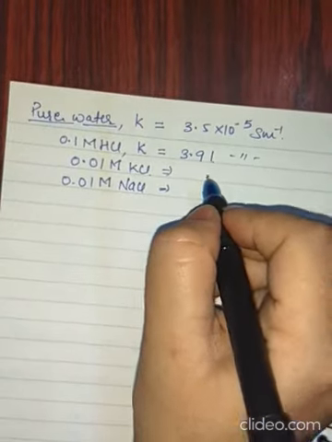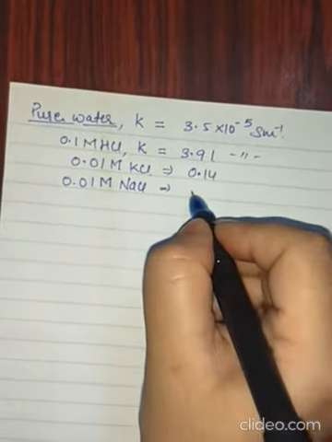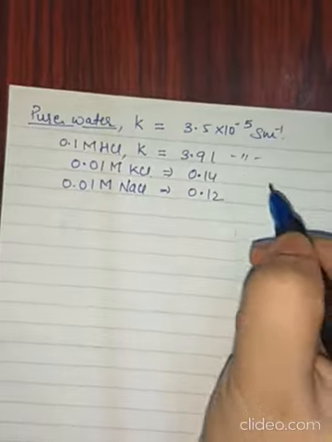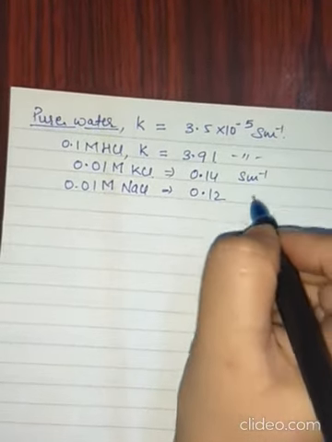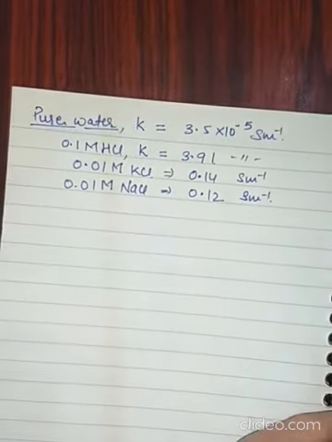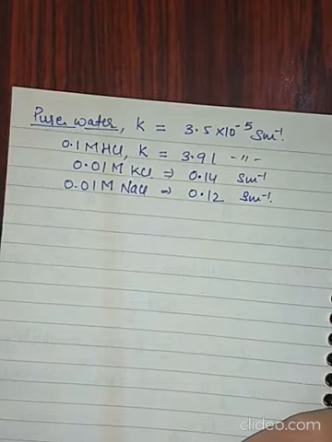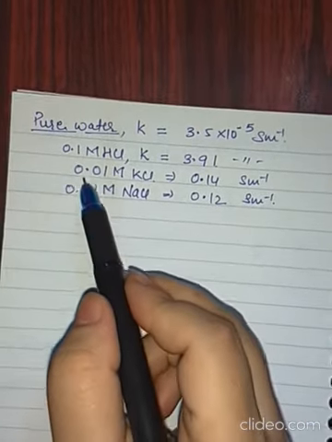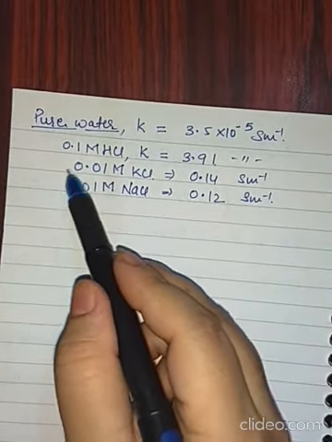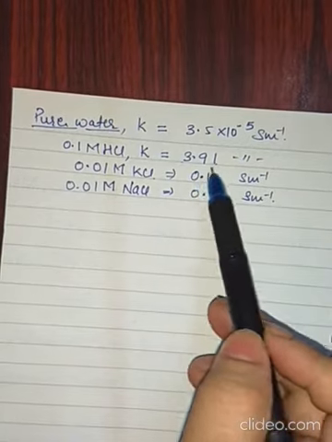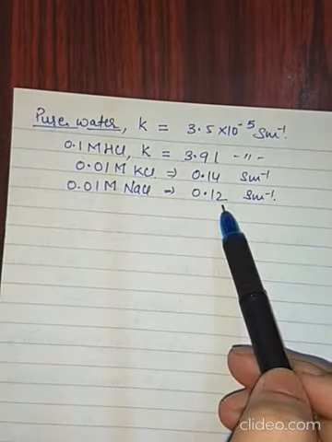The value of kappa is 0.14 and 0.12 Siemens meter inverse. So what can you say about variation of conductivity with concentration? If you decrease the concentration, the value of kappa is also decreasing.